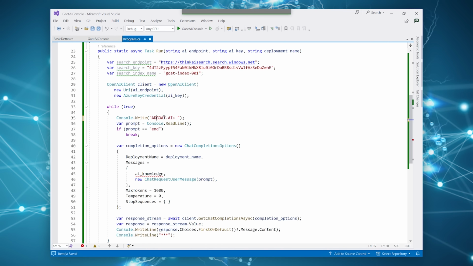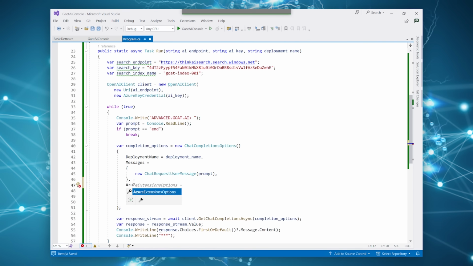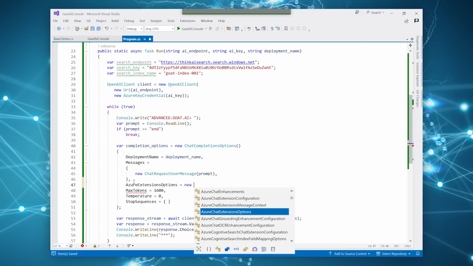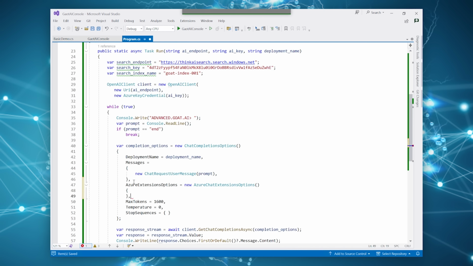So it's going to be called Advanced Code AI. And we're not going to need the knowledge anymore. We're not going to be using that. We are going to be using the extensions which are built into this. So it's going to be a new Azure Chat extension.